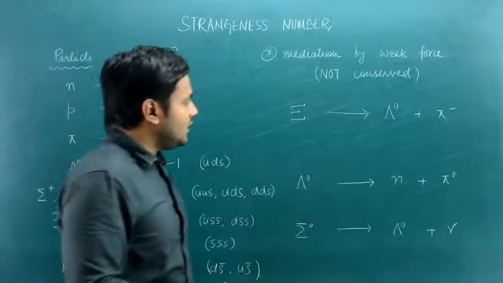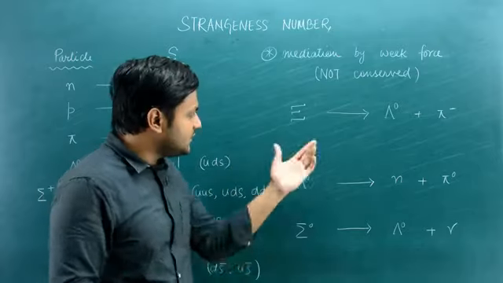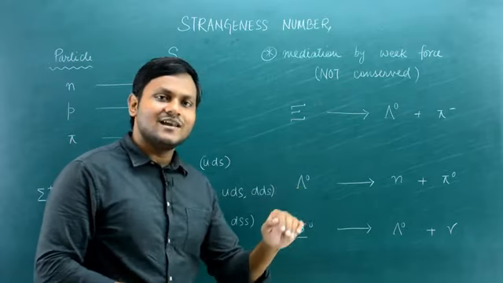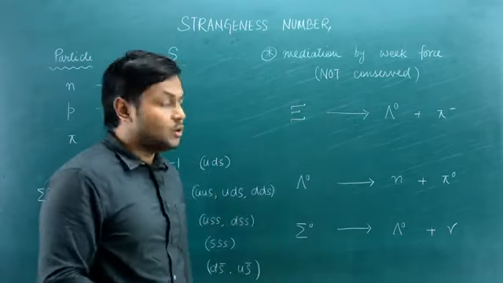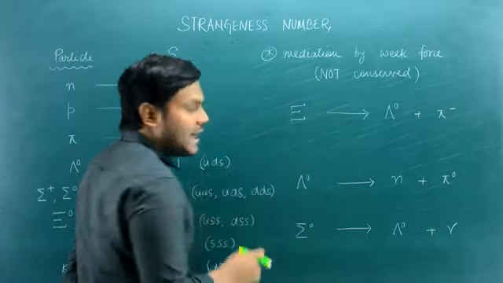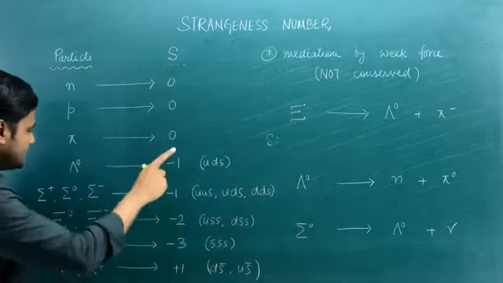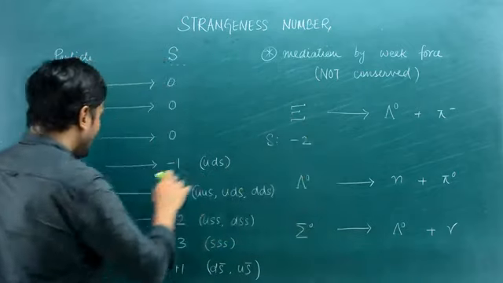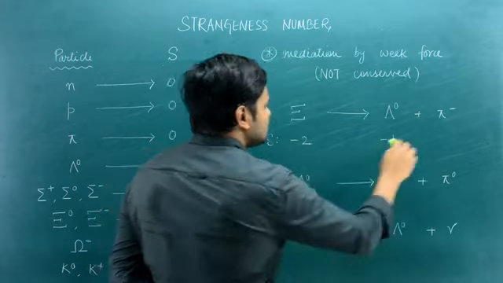So here we have a couple of interactions that involve decays of strange particles via weak interactions. Now as it turns out, in weak interactions the strangeness number is not conserved. Okay, so if you look at this particular interaction where xi particles becomes a lambda particle and a pi meson, if you look at the strangeness number, as it turns out, the xi particle has a strangeness number of -2, right, while the lambda particle has a strangeness number of -1, and pi meson has a strangeness number of 0.